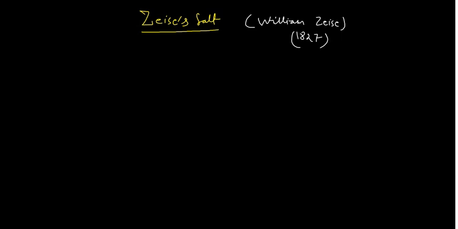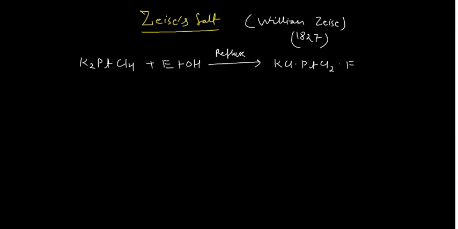So you can see what he did. He took this platinum compound, K2PtCl4, and refluxed it with ethanol. What he obtained was a double salt type of compound in which potassium chloride and platinum chloride were present along with the solvent. So it is a solvated double salt. This was present as such.